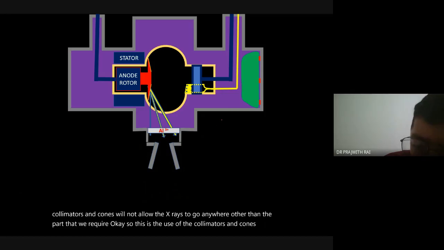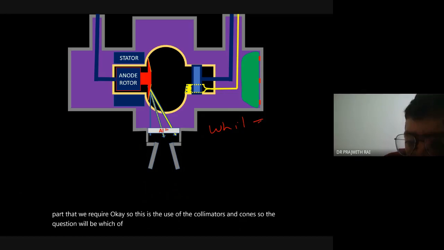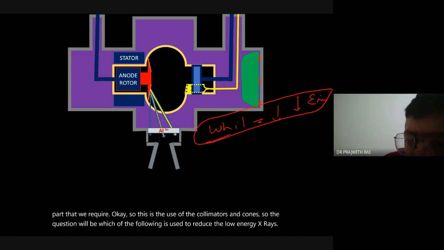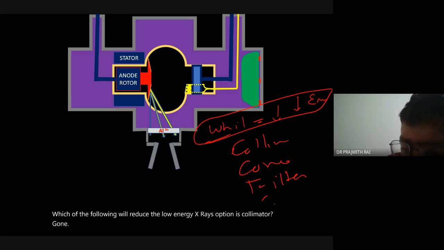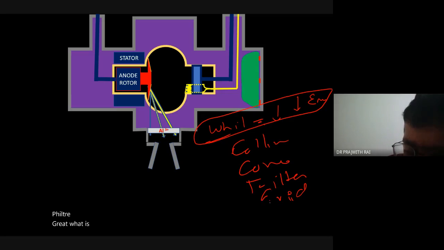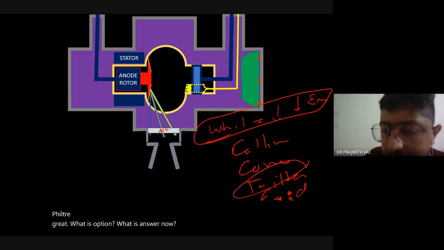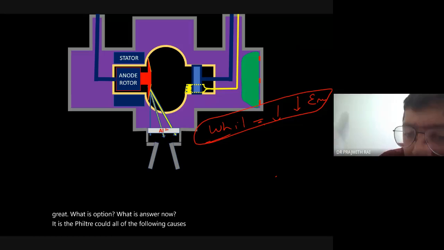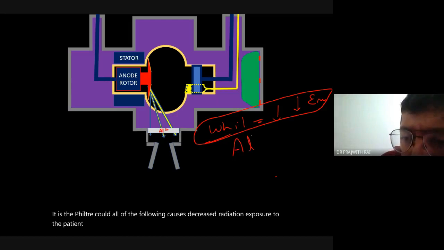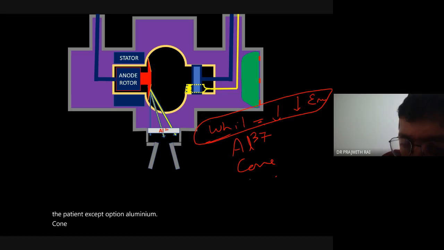So the question will be: which of the following is used to reduce the low energy X-rays? Options are collimator, cone, filter, grid. What is the answer? Filter. It is the filter. Good. All of the following cause decreased radiation exposure to the patient, except: option aluminium, cone, collimator, grid.